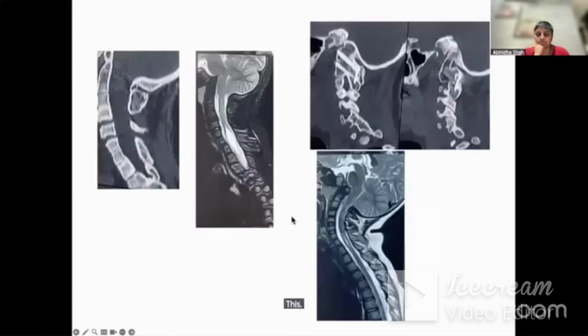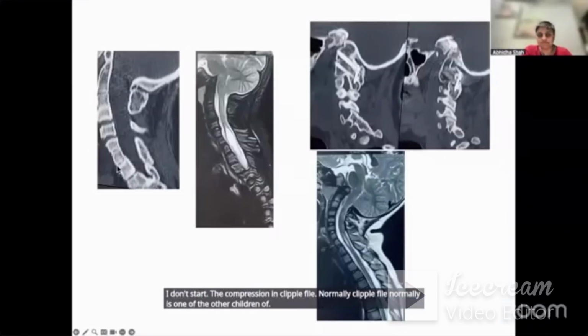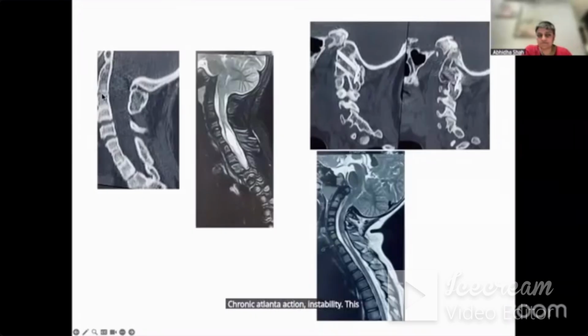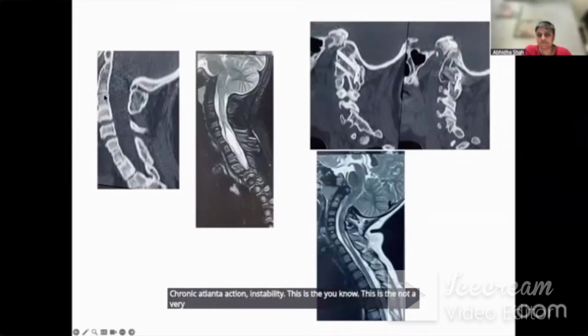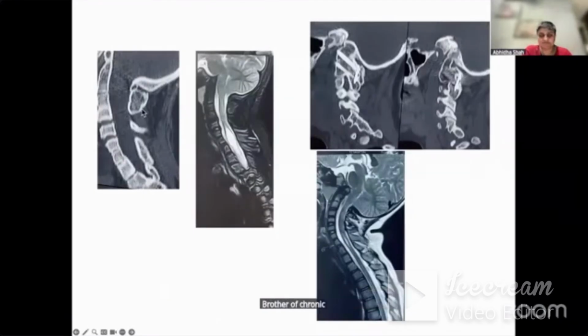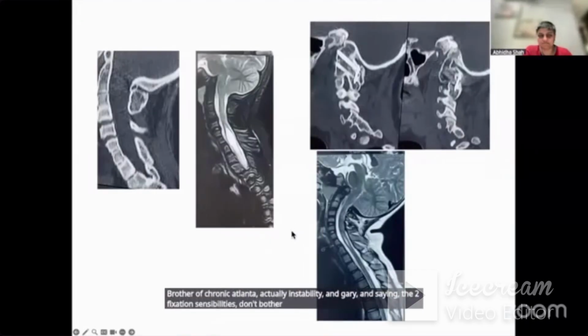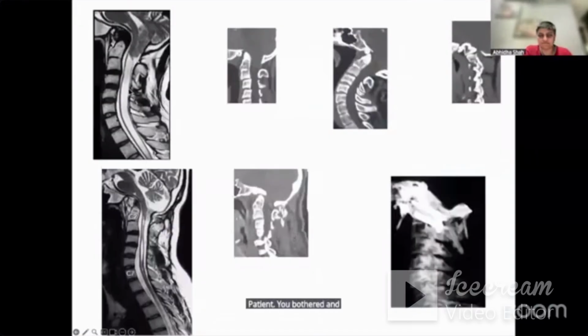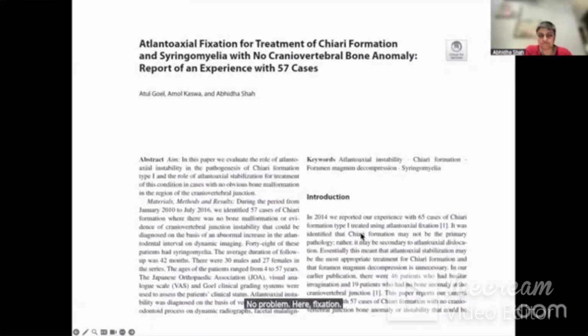This is another case. This is when there is Klippel-Feil anomaly. Now don't start decompression in Klippel-Feil anomaly. Klippel-Feil anomaly is one of the other children of chronic atlantoaxial instability. This is not a very remote cousin. It is a close brother of chronic atlantoaxial instability and Chiari and syrinx. You do fixation, syrinx will reduce. Don't bother about syrinx. Patient you bother and you will see magic. So there is syringomyelia reduction, no problem here, fixation. These are not easy operations.